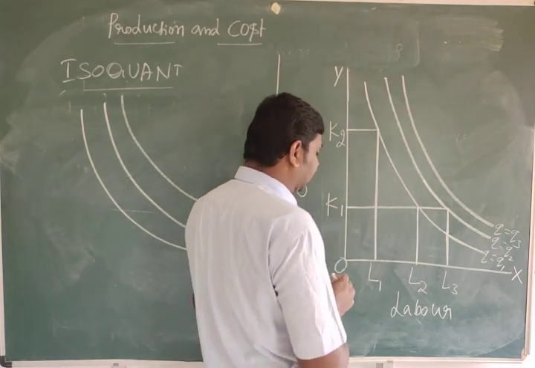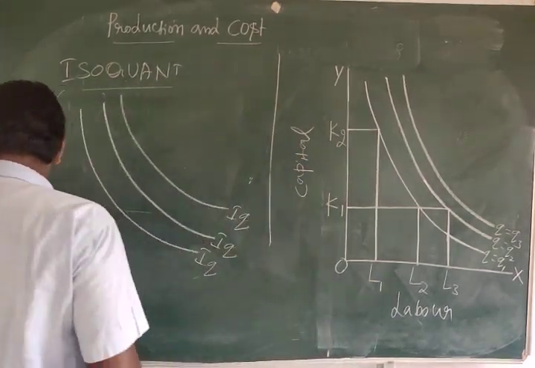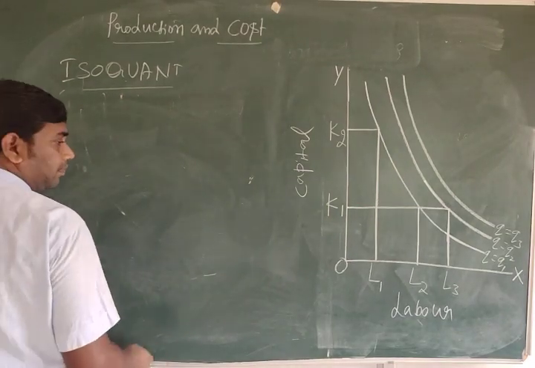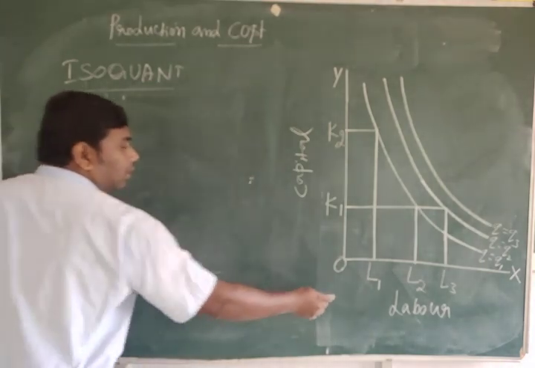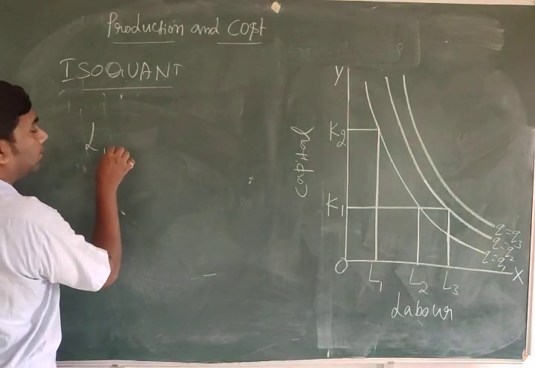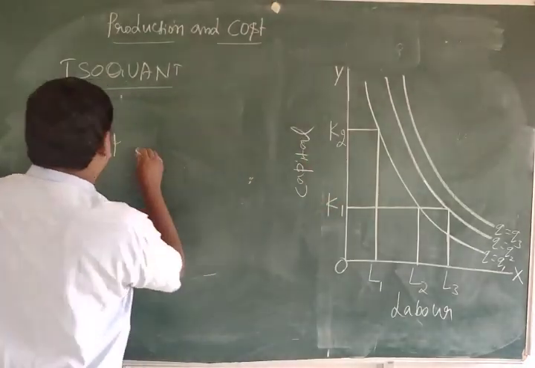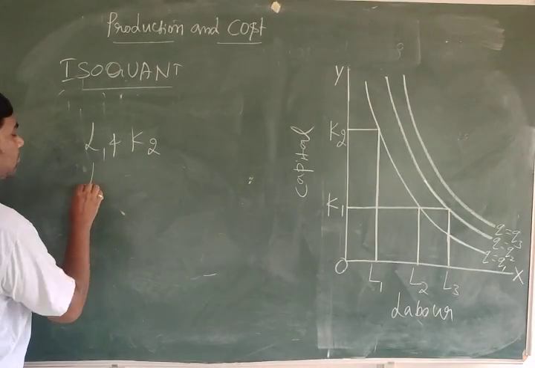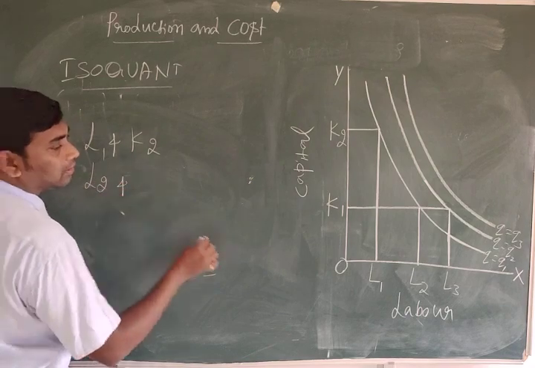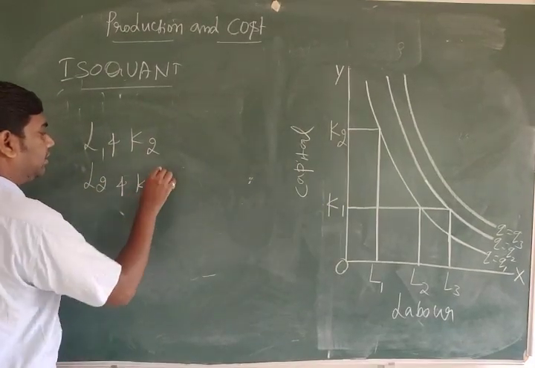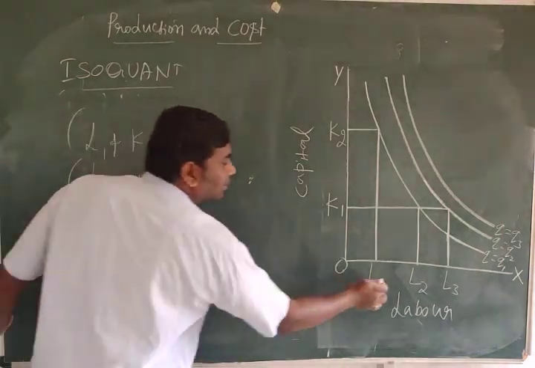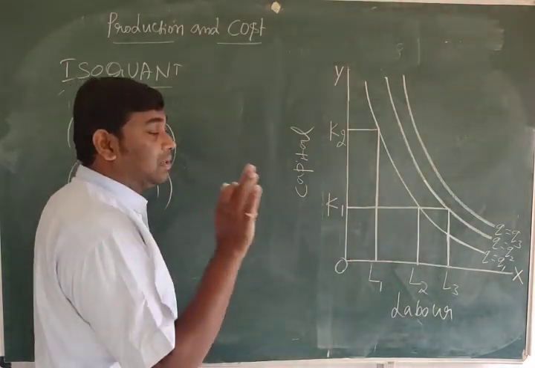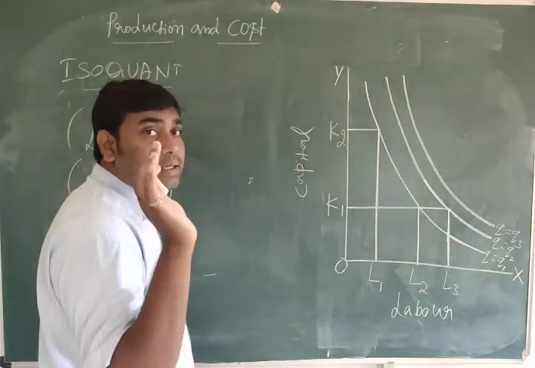We can observe that L1 and K2, and L2 and K1, both lie on the same isoquant curve.